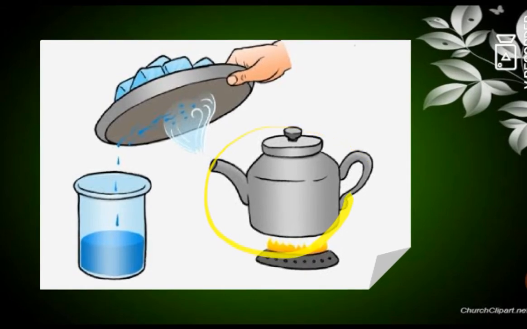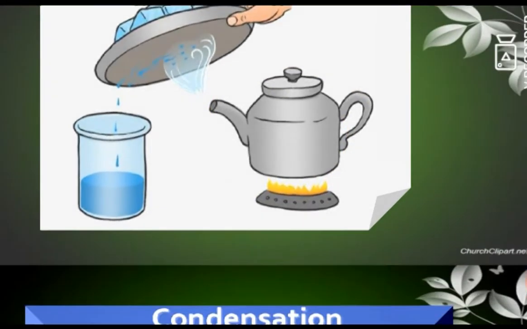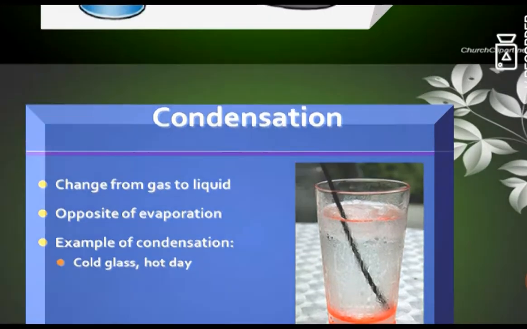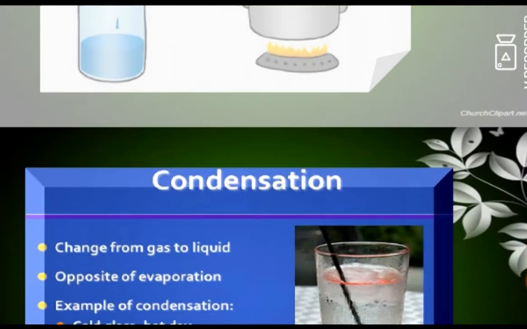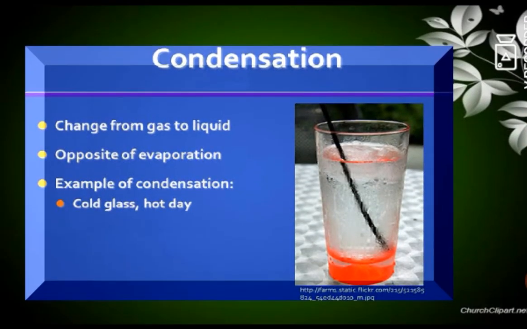Water on boiling is converted into vapor, and further on cooling, here you can see an ice cube is given to this vapor. It is then converted into liquid, and this process is said to be condensation. Condensation means change from gas to liquid. It is just the opposite of evaporation or vaporization.